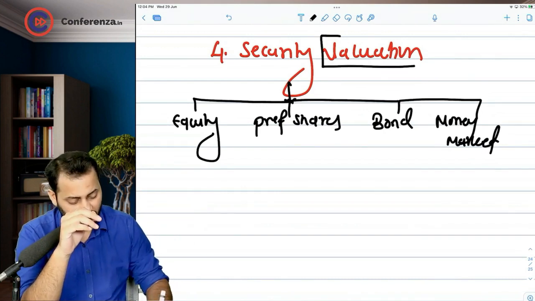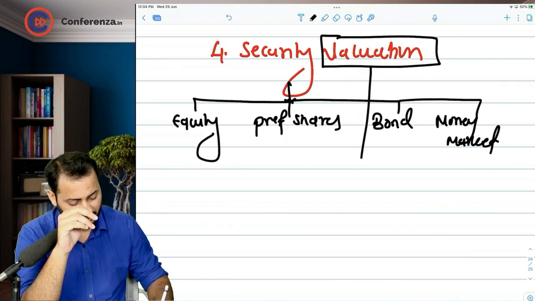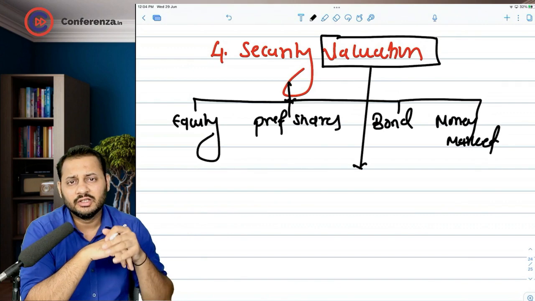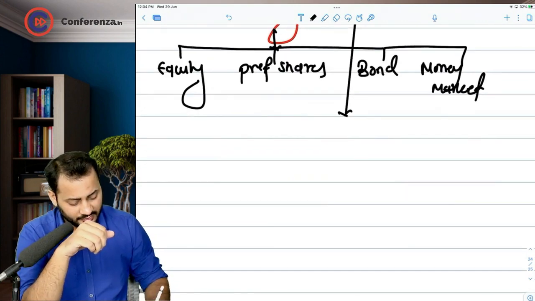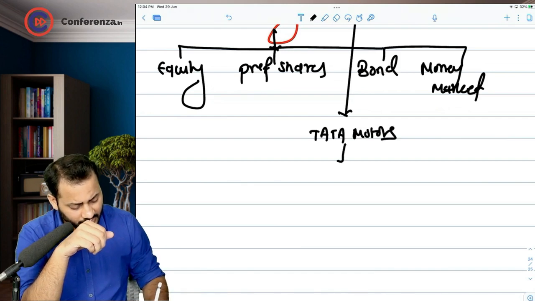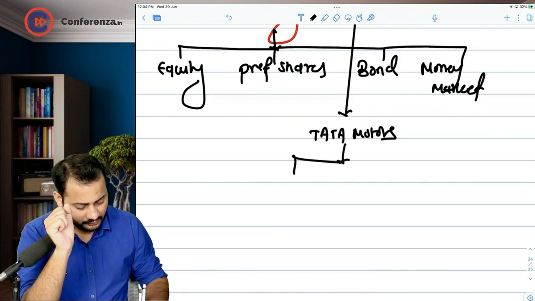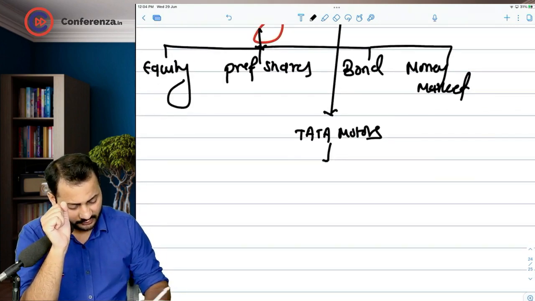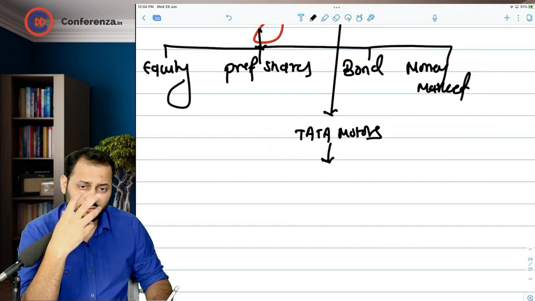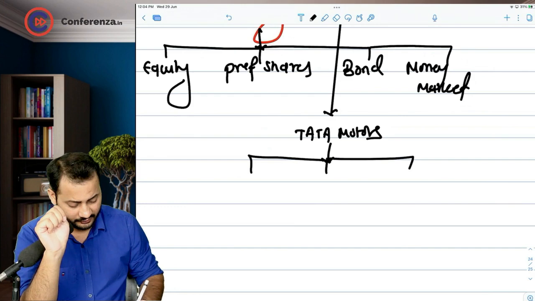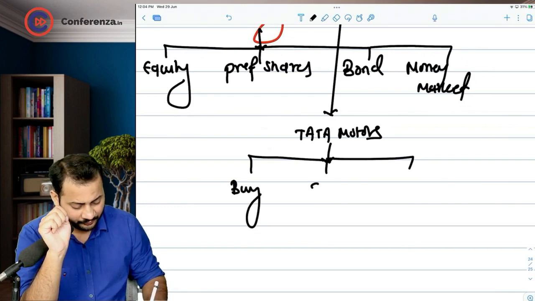Now we come to the valuation part. We are going to value the securities. Let's start with equity first, and let's say we have a share of Tata Motors. Whenever an investor decides what to do with Tata Motors, there are three types of decisions he can take. The first is whether I should buy the shares, sell the shares, or hold the shares.